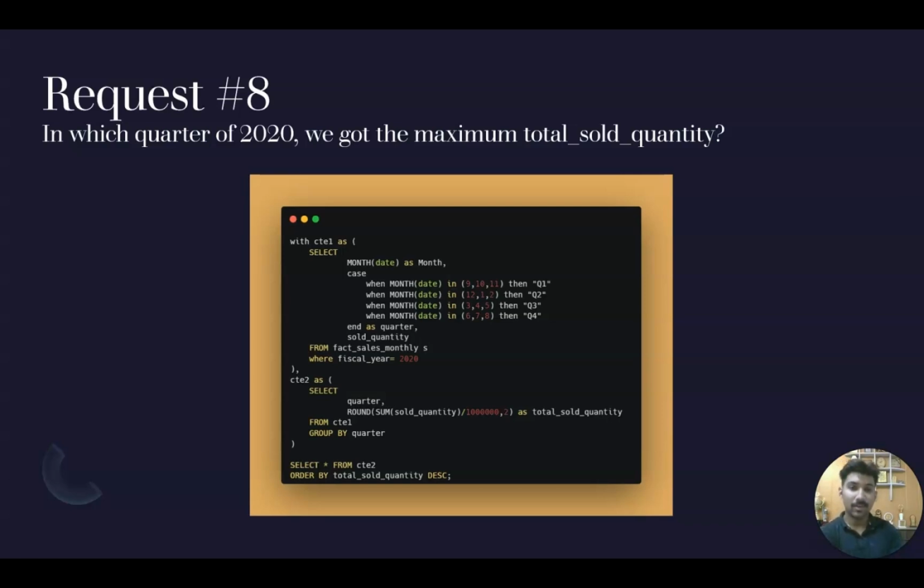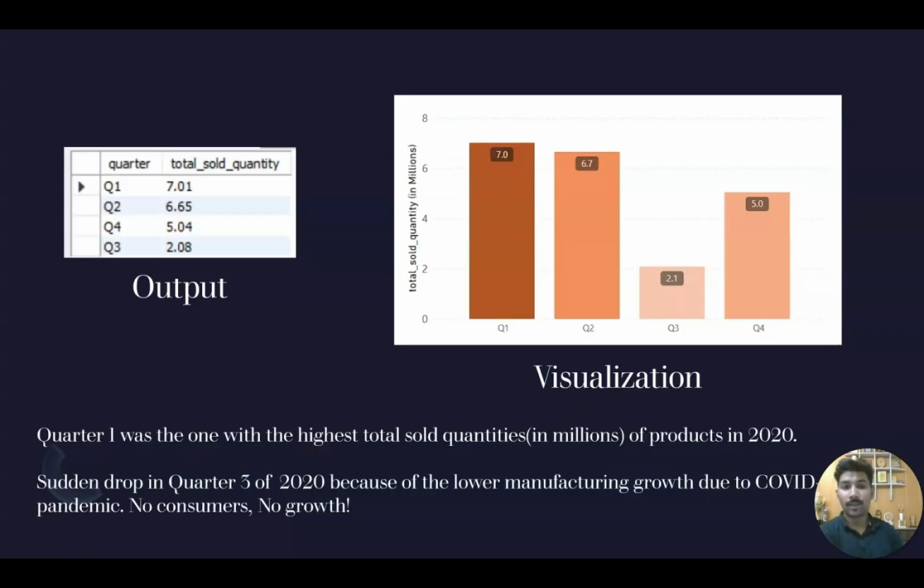Case when helps me to get the quarters from the date. Okay, and in the next CTE, I am pairing it with the total sold quantity, and then in the last one, I am showing the result and ordering it by total sold quantity in descending order. Here is the output. You can see quarter 1 with 7.01 million. Okay, all these values are in million.